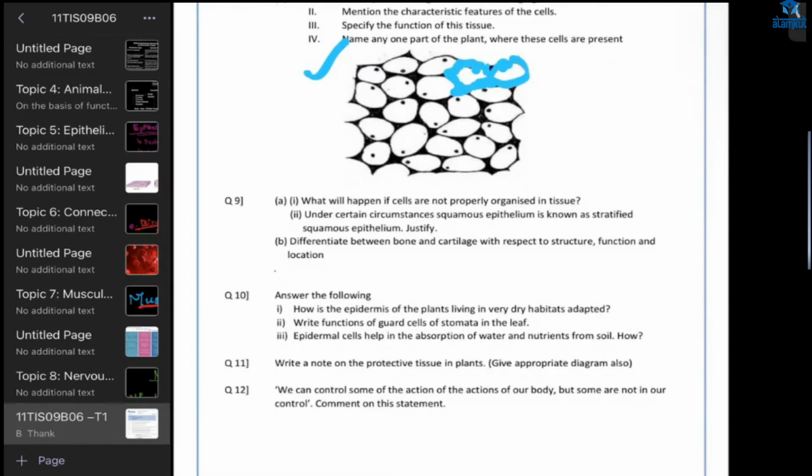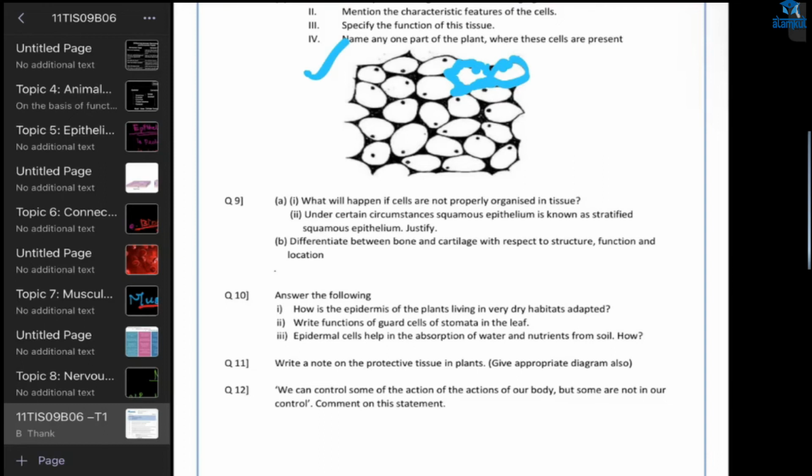Then next one, write the function of guard cells of stomata in the leaf. Who is going to answer this? Ma'am, which question are we discussing? Tenth one. Oh, wait. Ma'am, the ninth one you have to discuss. Yes, ma'am, you have to discuss the ninth one. Yeah, right. The ninth one.